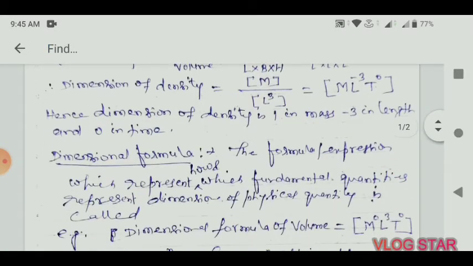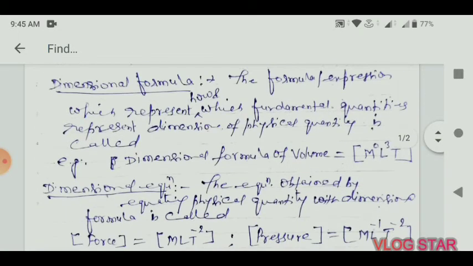Now see the dimensional formula. As you know from the nomenclature, this is the formula which expresses how and which fundamental quantities represent the dimension of a physical quantity. Suppose the dimensional formula of volume will be M^0 L^3 T^0.